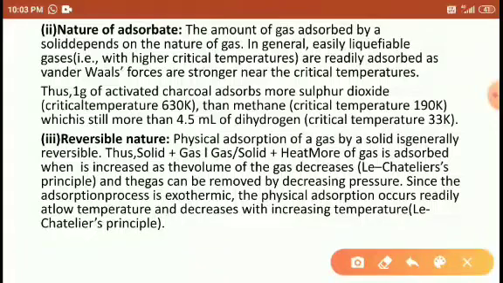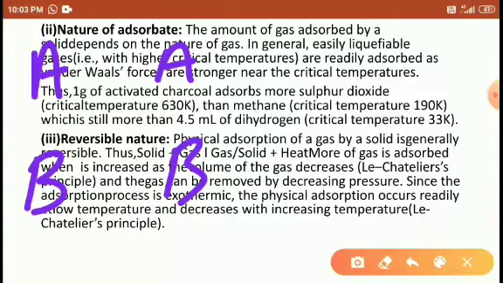So look at it, students. If I am using A and B particles, here both A gas particles show strong attraction with each other.